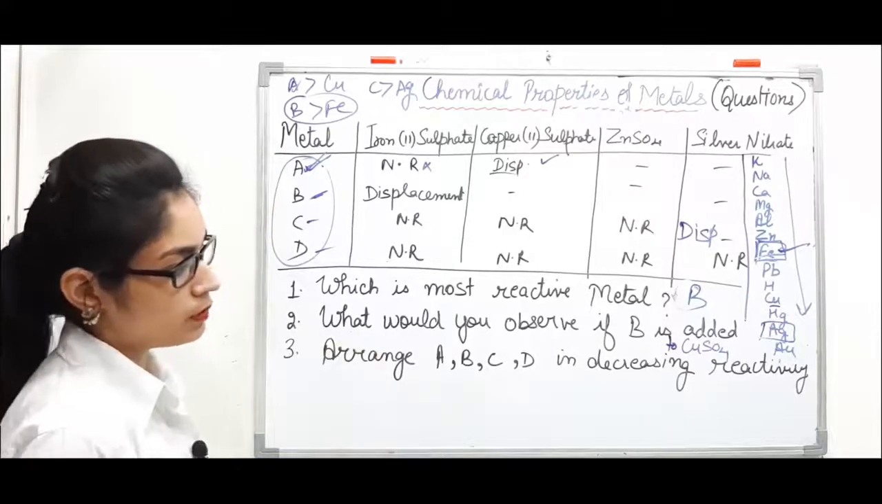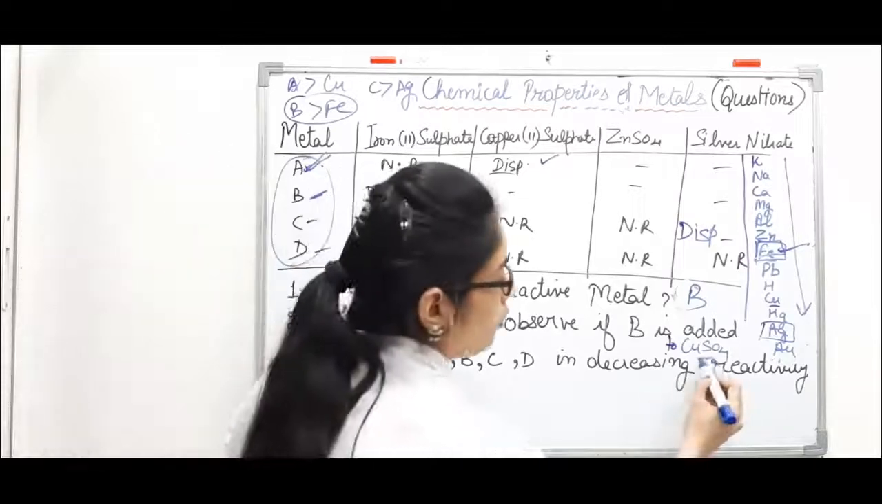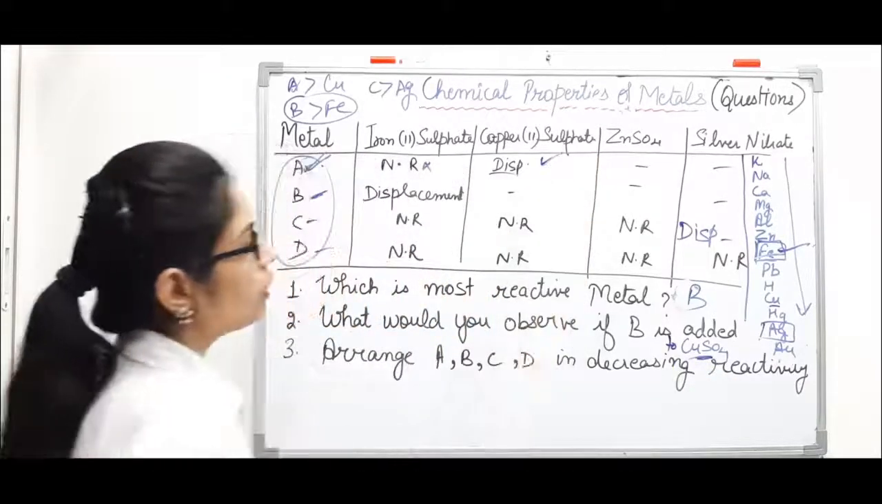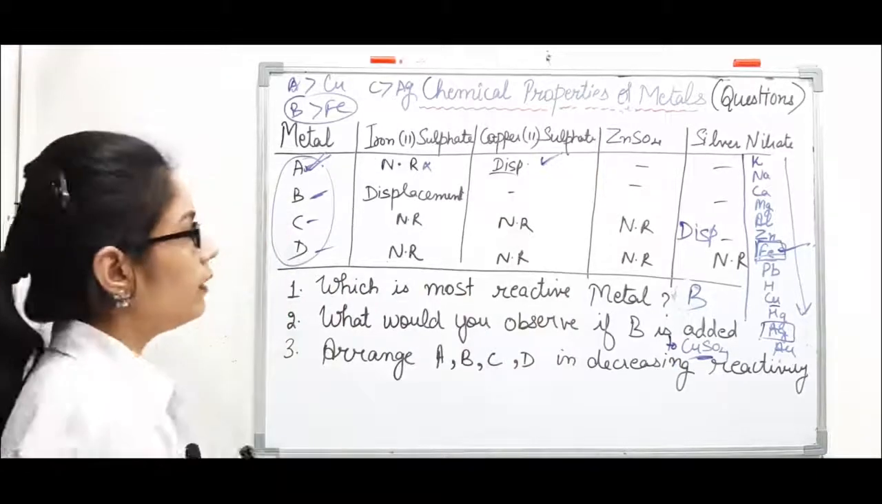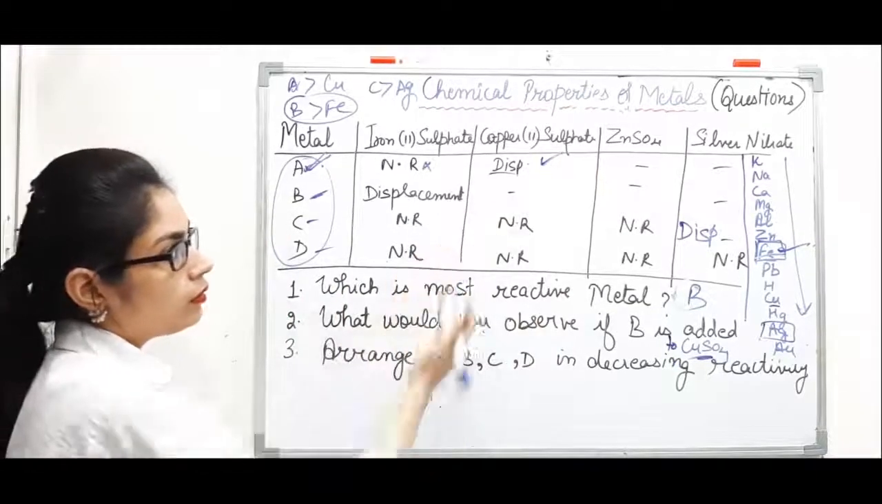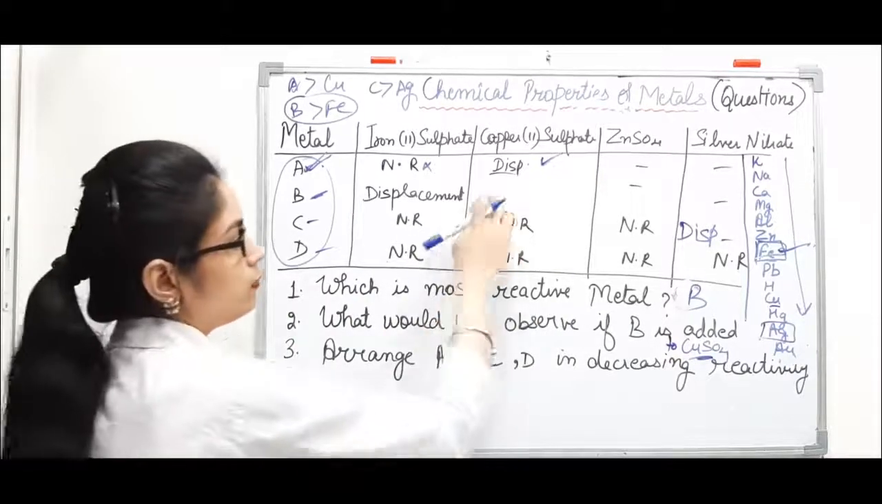What would you observe if B is added to copper sulfate? If B is added to this, so what will you observe? See, B, it is more reactive than iron. So if you add in copper sulfate also, it will be able to perform displacement reaction.